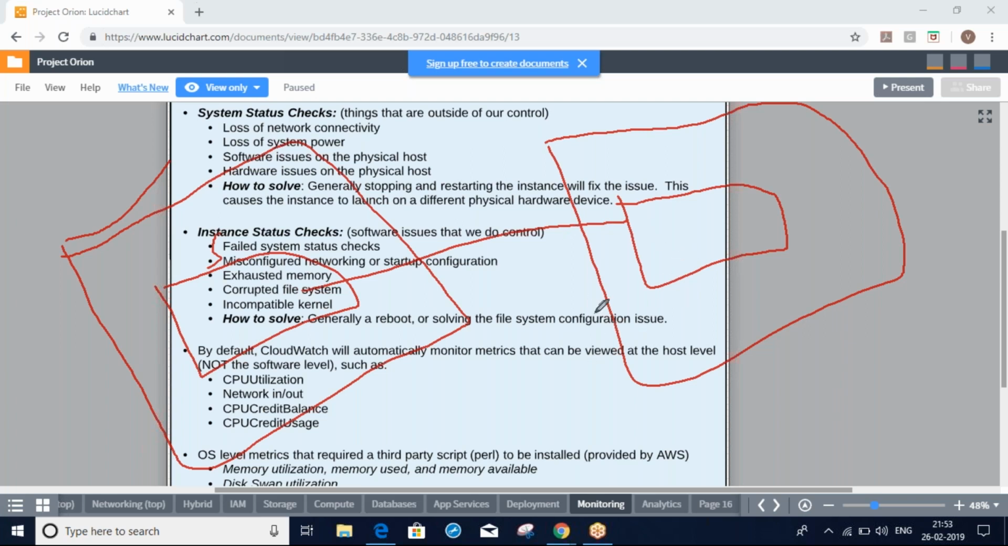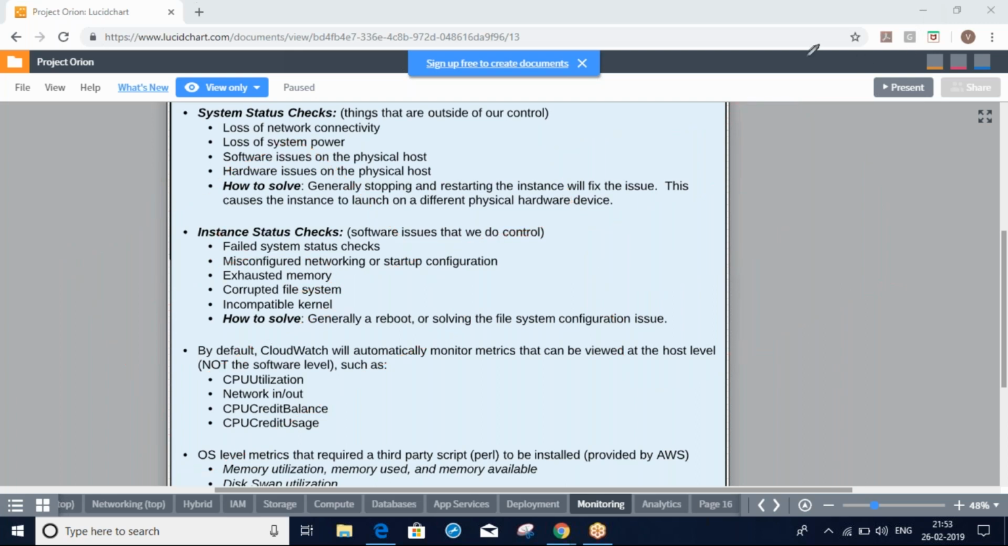Any questions here? Yes, but in that case, suppose the instance is moved from one host to another, its public IP and hostname will be changed, right? Hostname will not change, public IP will change. Yeah, public IP will change. The hostname will not change. Only the public IP will change. Okay, okay.